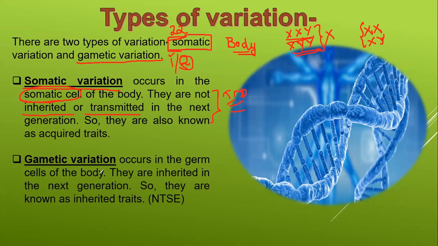They are not inherited or transmitted to the next generation. So they are also known as acquired traits. Okay, so they are also known as acquired traits.